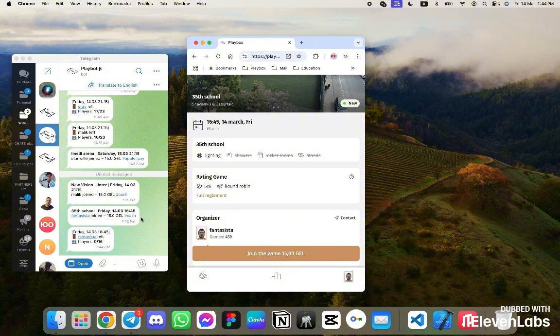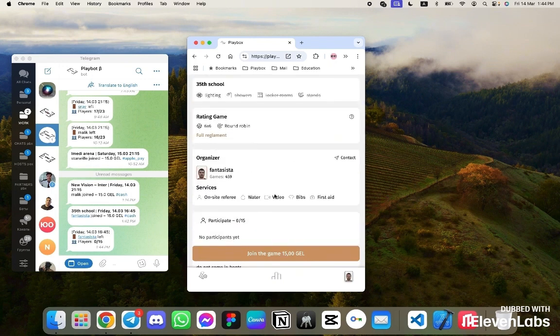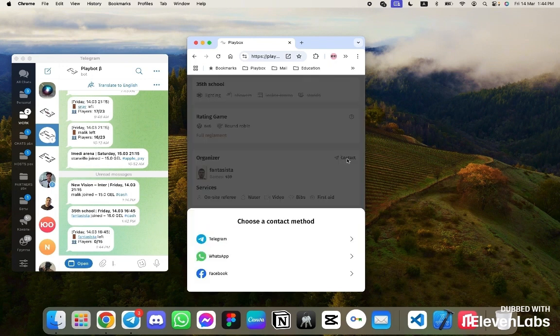The same thing every day at 12 o'clock in the afternoon. All users in the city receive a notification that a new game has been created, and they are motivated to join, learn about it, and so on. Each player has a way to contact the organizer. We provide contact information, and any player can choose an organizer and write to them.